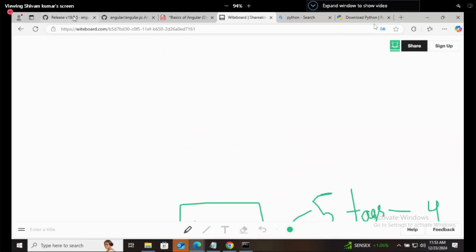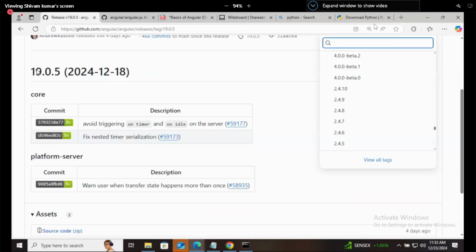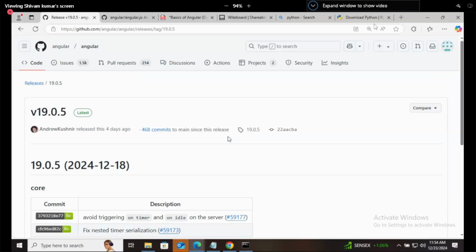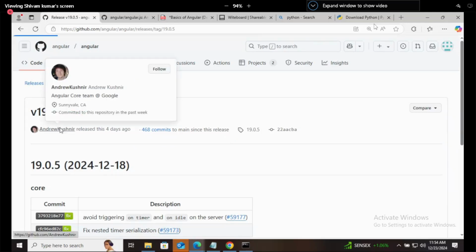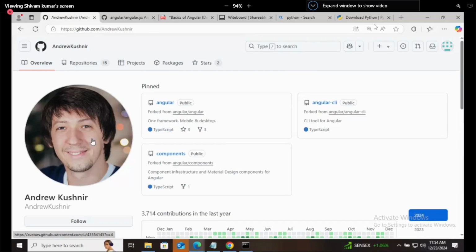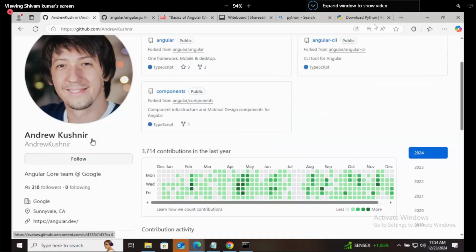So Angular's current version is 19.0.5, where 19 means the latest major change. They are showing things like avoiding triggering on timers, lots of things. Who released this version? Andrew Kushnir. This is the person who released Angular 19, which means he fixed a lot of things.